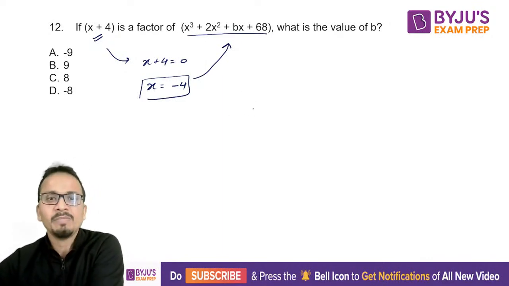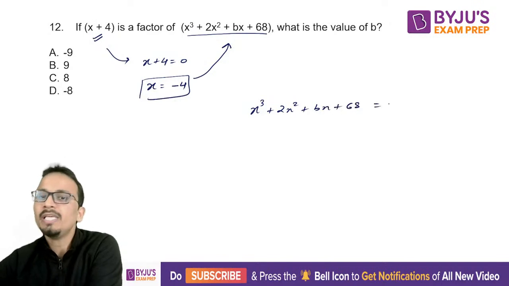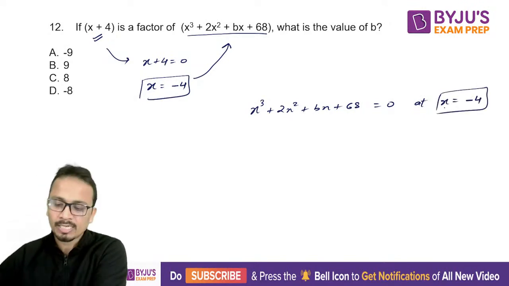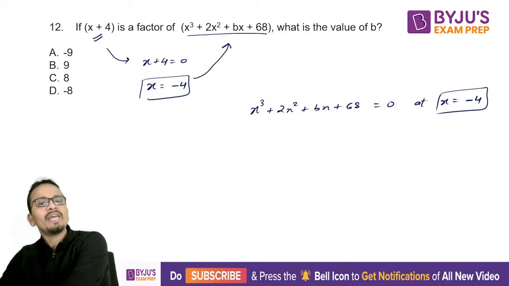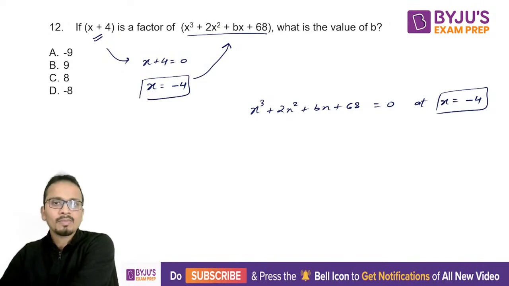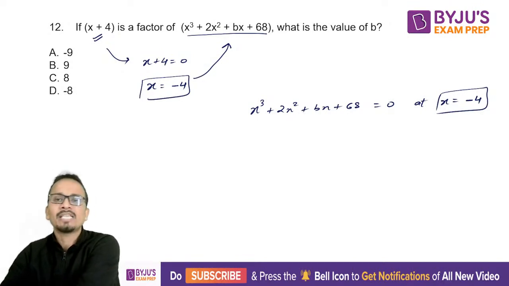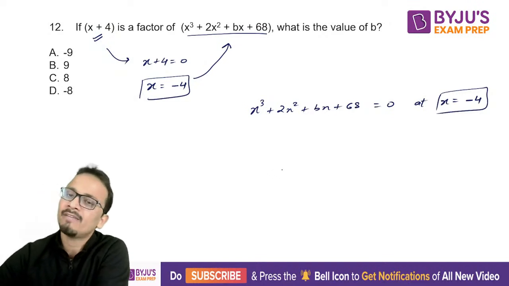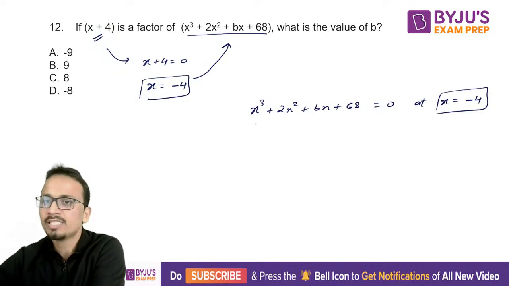So x cube plus 2x square plus bx plus 68 will be equal to 0 at x equal to minus 4. That's it. So अब आपको क्या करना है? You just need to substitute the value of x as minus 4, equate this expression to 0, and get the value of b.